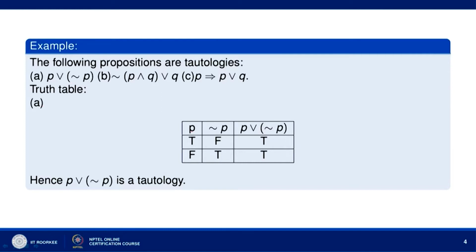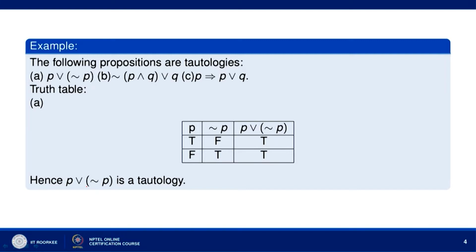So, let us write the truth table for the first proposition, P or not P. P has truth values T and F, and not P will have the corresponding truth values F and T. Therefore, P or not P will have the truth value T when P has truth value T and not P has truth value F, and again T when P has truth value F and not P has truth value T. So, P or not P has truth value T for all the possibilities, and therefore, we say that P or not P is a tautology.